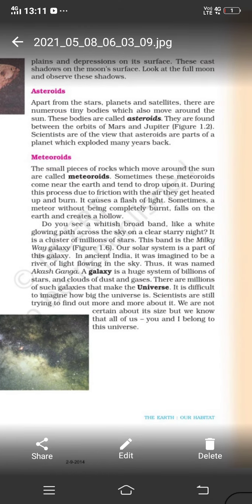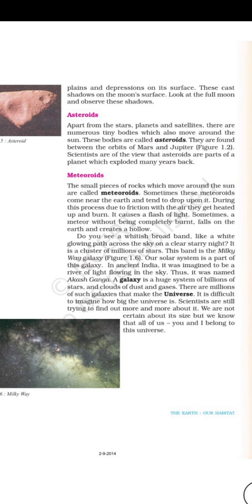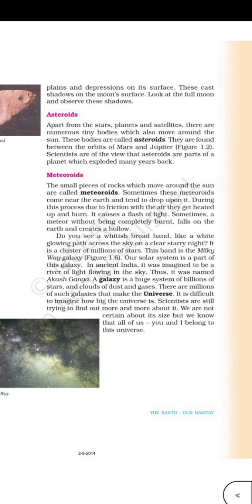First, it was named Akash Ganga. In early times, we know that rivers have water, but in the sky people imagined that it is a flow, a river of lights, so they gave it the name Akash Ganga. A galaxy is a huge system of millions and billions of stars and clouds of dust and gases. There are millions of such galaxies that make a universe.